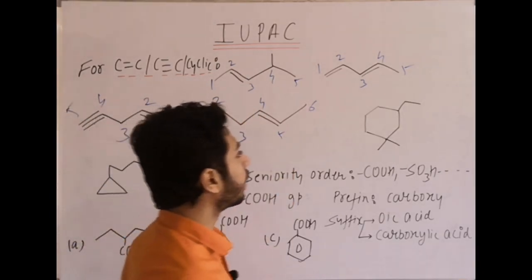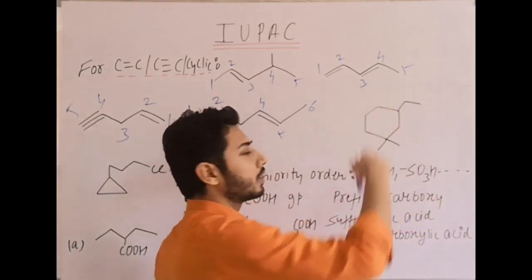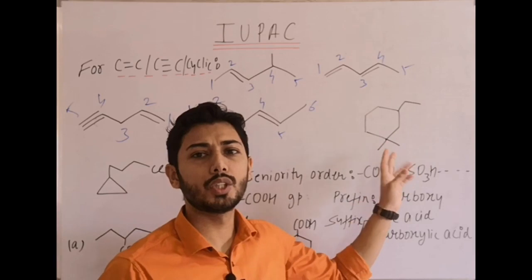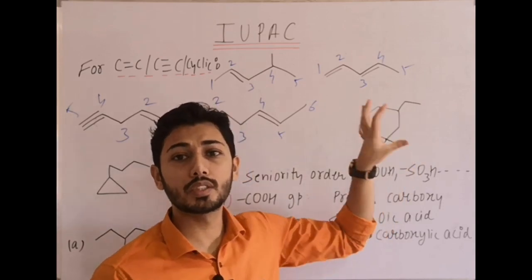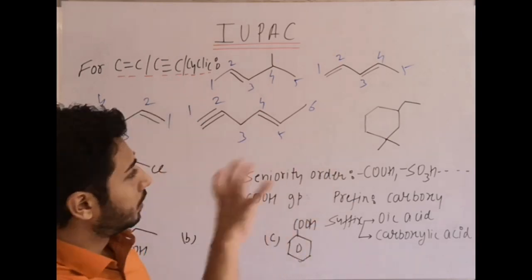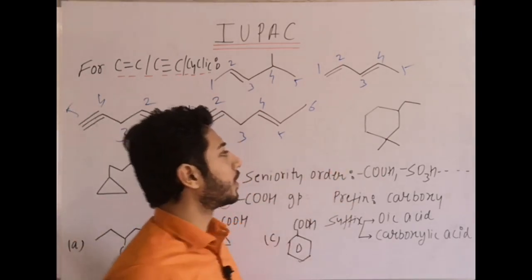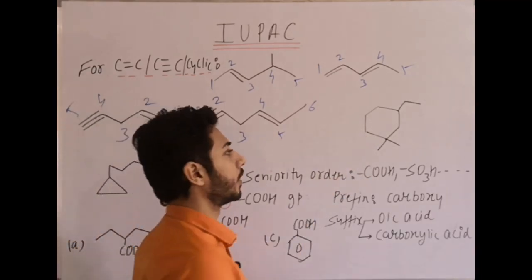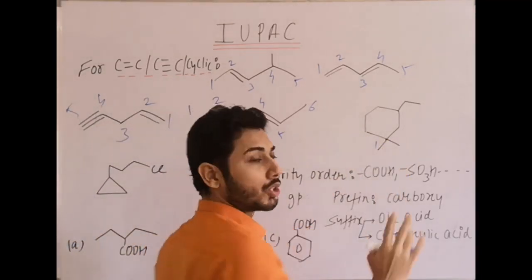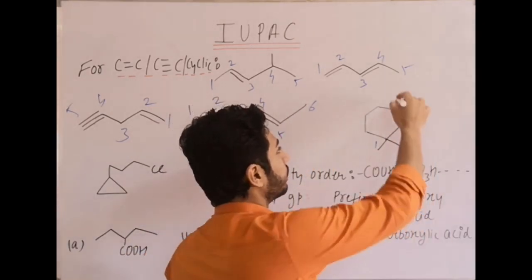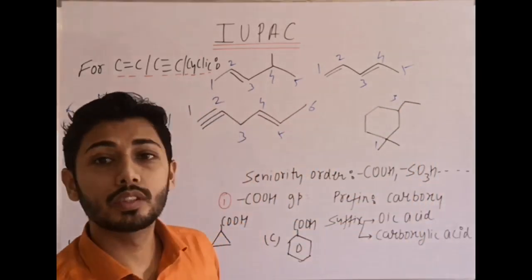Next example, a cyclic compound, ring structure, and these are side chains. A side chain of 2 carbons, a side chain of 1 carbon. So the parent chain is the cyclic ring, which is cyclohexane. Then substituents are present. Give minimum number to substituents. If you start from there, the first position has 2 substituents, that means 1, 1, then second, third. That means this is the correct numbering.